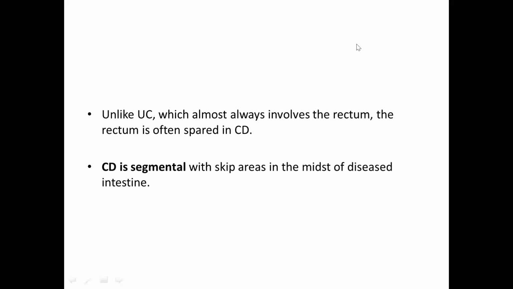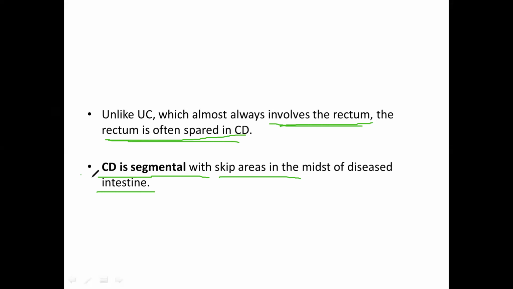Unlike ulcerative colitis, which almost always involves the rectum, the rectum is often spared in Crohn's disease. We have already seen that in ulcerative colitis mostly the rectum is involved, but in Crohn's disease the rectum is not involved. And Crohn's disease is segmental with skip areas in the midst of diseased intestine.